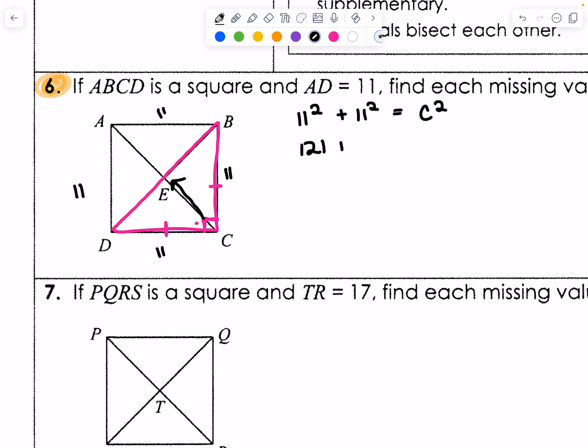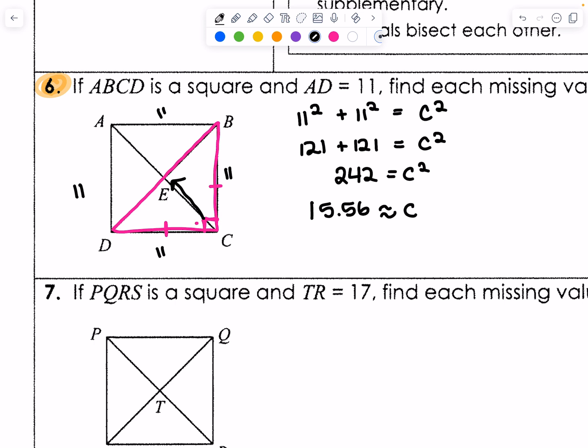So 121 plus 121 equals C squared. That's 242 equals C squared, and C will be about 15.56. Okay, so that's the entire length of DB.